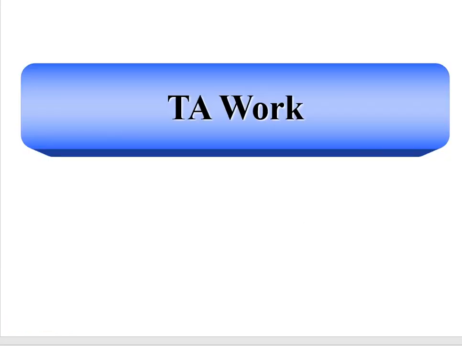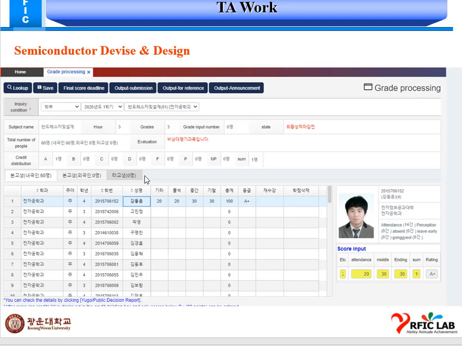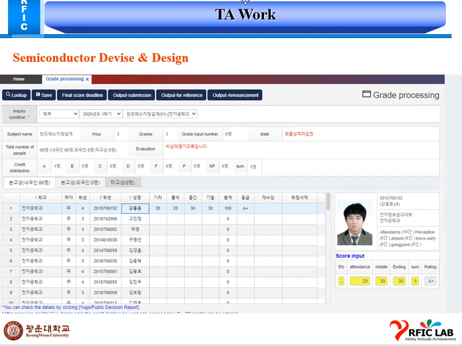For the TA work, I have submitted the Semiconductor Device and Design class marks distribution.